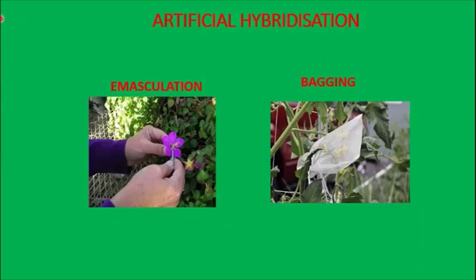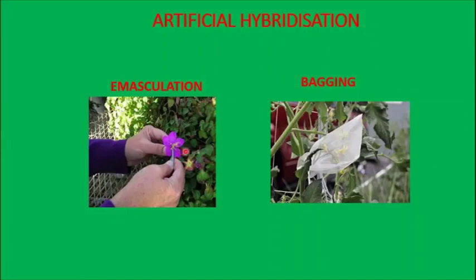In such crossing, the main thing is that the anther of the same flower should not pollinate the stigma of the same flower. So to prevent the pollen grain from pollinating, the male reproductive part is removed from the flower with the help of forceps. That is this image, the first image shown over here. It is removed with forceps, and this step is known as emasculation.